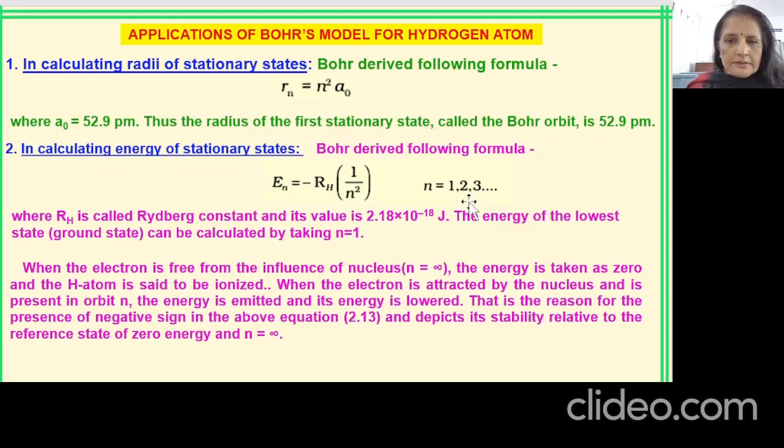Here the minus sign is simply indicating, take it in a simple way, that it is reciprocal, no? En is equal to minus 1 upon n square. So if we take it as minus, then greater the value of n, greater will be the energy of the orbit. We can also say that this negative sign signifies stability, with reference to the state of zero energy, where n becomes infinity. So that can also be considered. In simple terms, you can also understand that as the value of n increases, energy will be more.